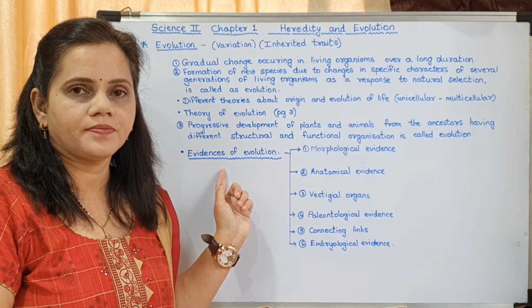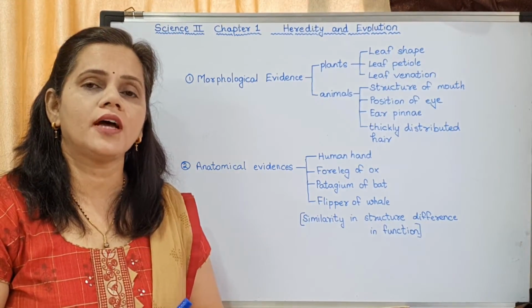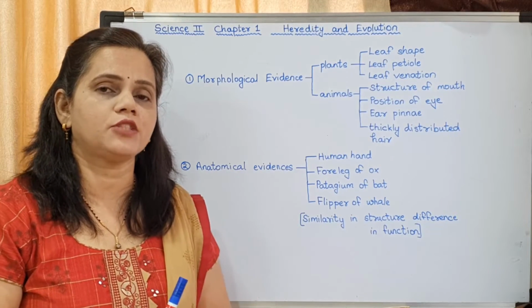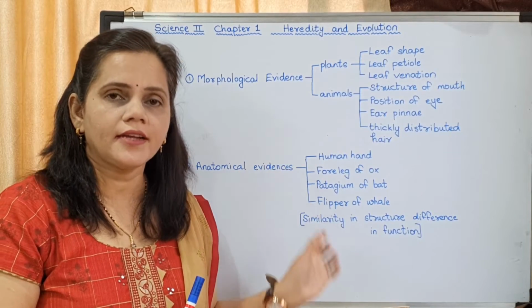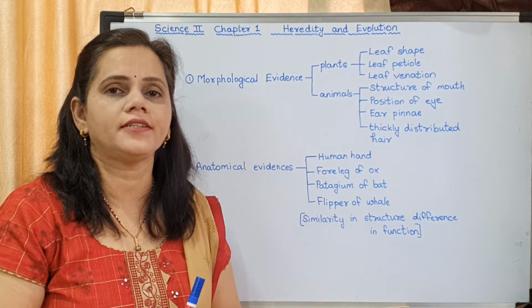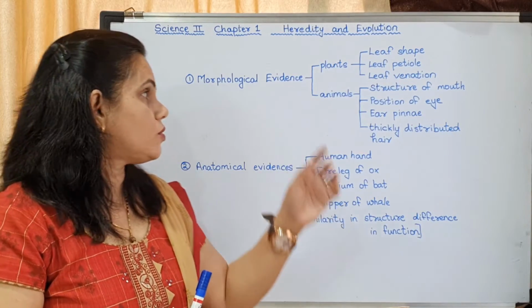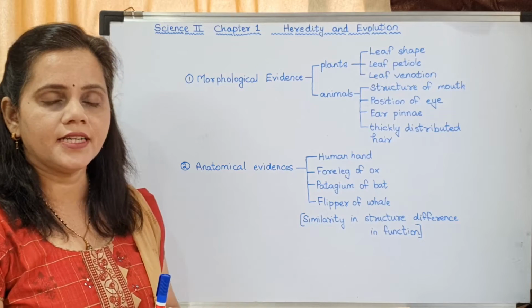Okay, this is the next topic. So those who don't have the textbooks are requested to write whatever I write on the board, so that it will be easier for you later. Okay, so this is about morphological evidence and anatomical evidence.